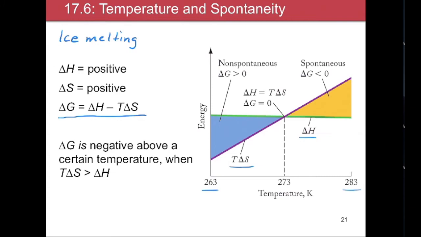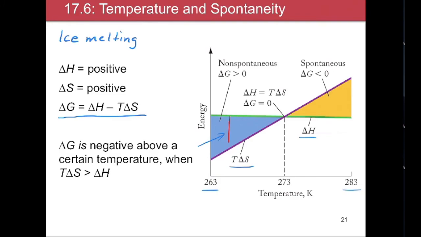If we're looking at the reaction of ice melting, then we can see from this diagram that it's going to be non-spontaneous below 0 degrees Celsius, or below 273 Kelvin. That's because the T delta S term is smaller than delta H, as shown by the purple line.